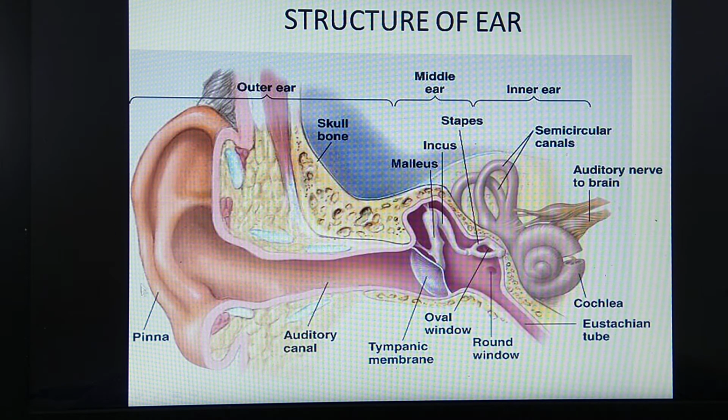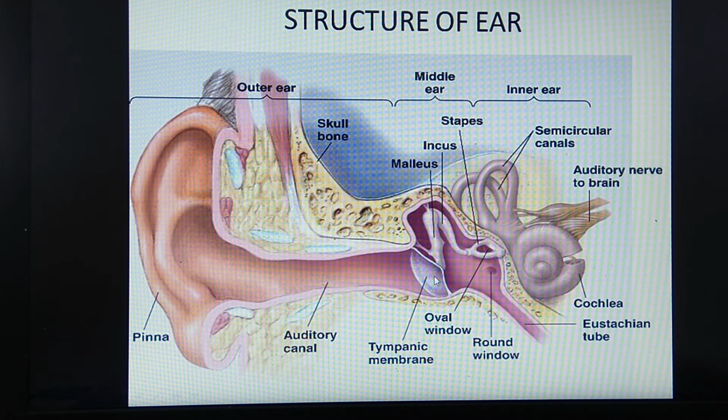Through this ear pinna, sound waves will be collected and transferred towards the middle ear through the external auditory canal. Through this canal they will move up to the tympanic membrane. The pinna and auditory meatus consist of some glands which are modified sebaceous glands, also called ceruminous glands, and these glands are concerned with secretion of a wax-like material.